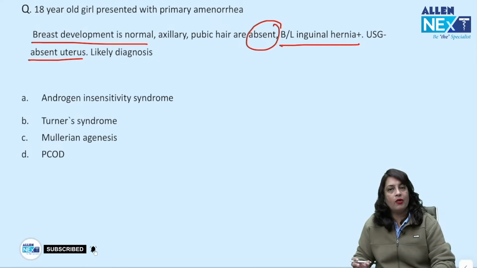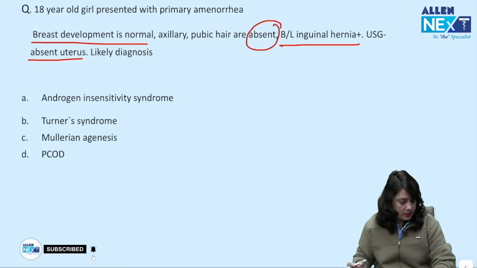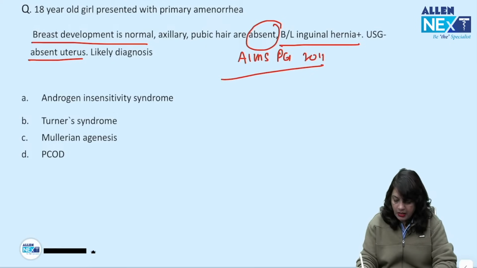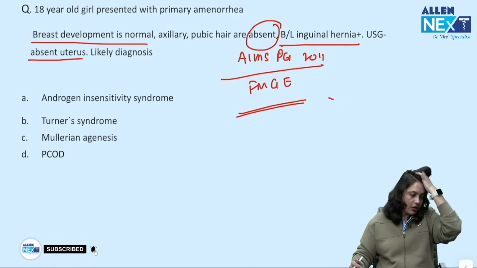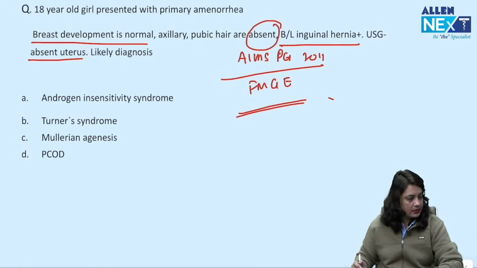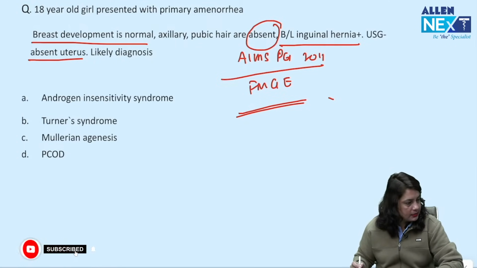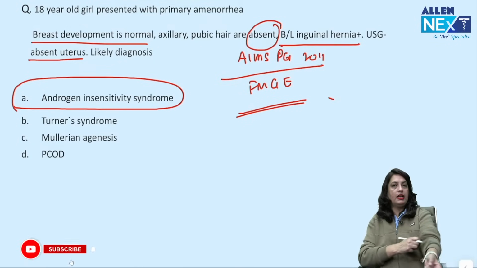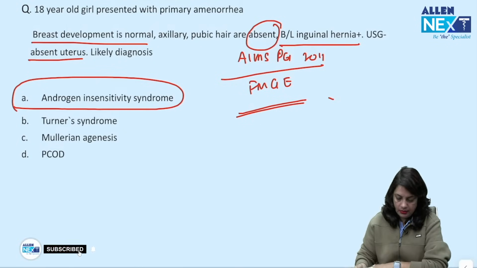Again, this was an AIIMS PG question and it has been asked in FMG exam as well. Yes, this is androgen insensitivity syndrome because axillary pubic hair are absent.